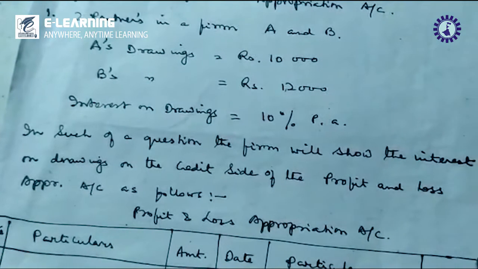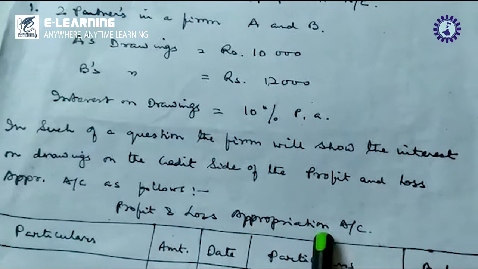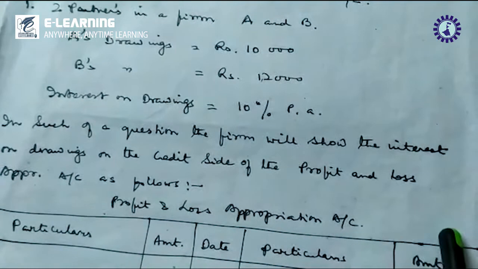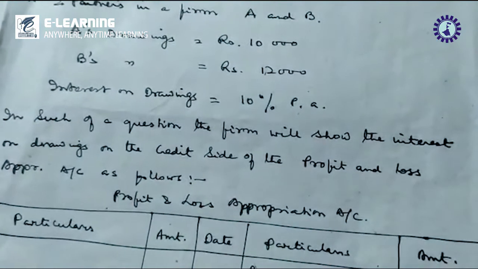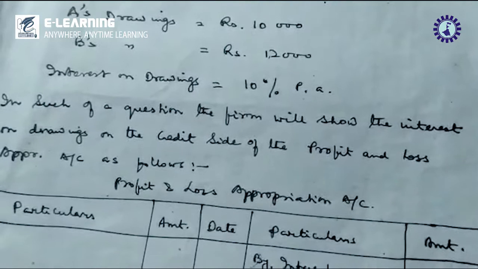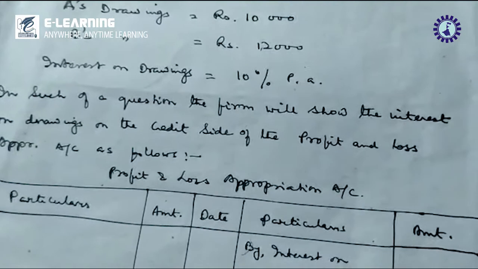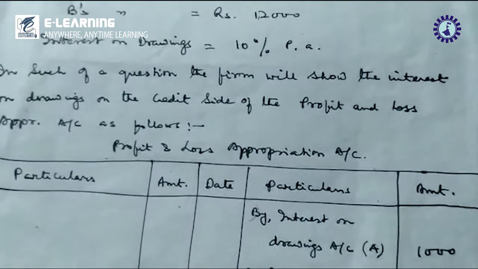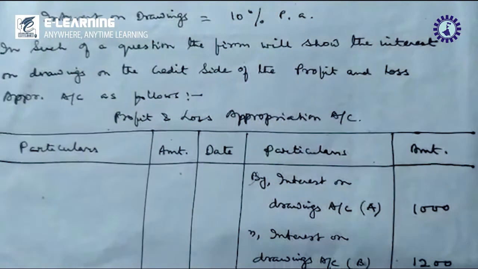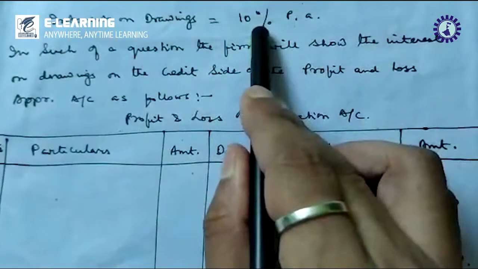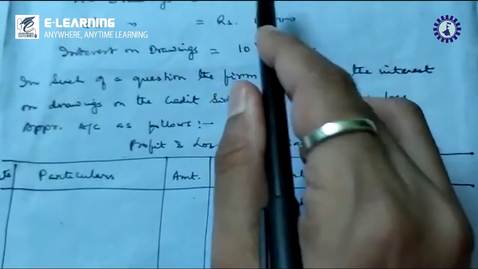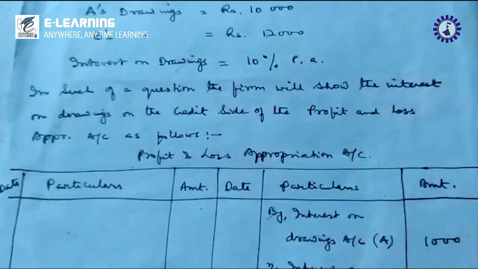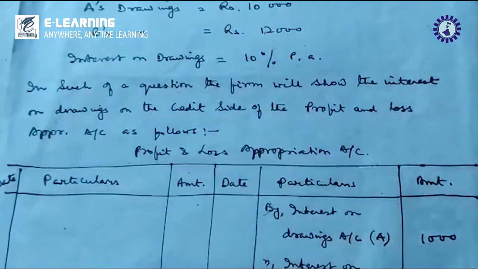In this case, this is the credit side, so the interest on drawings of A is rupees 1,000 and the interest on drawings of B is rupees 1,200. See, 10% per annum, A is 10,000 and B is rupees 12,000. Okay, so this is one.